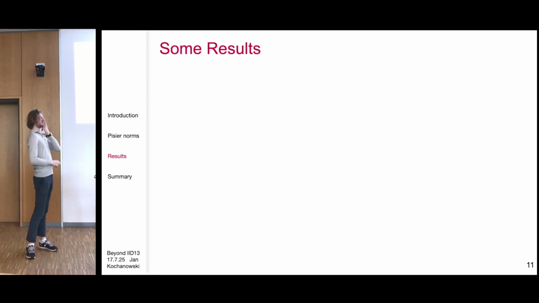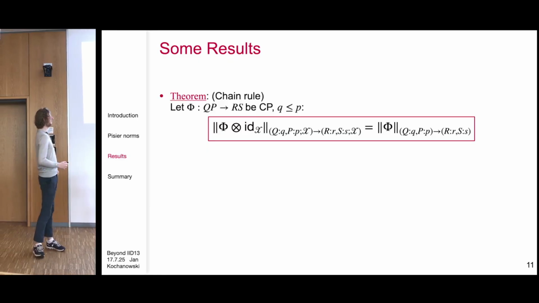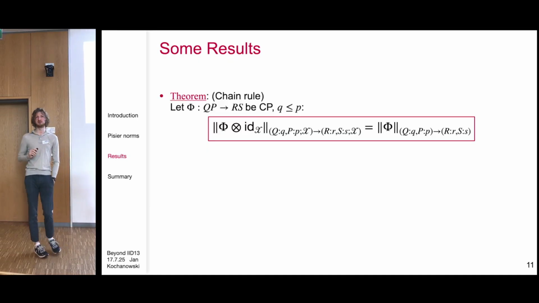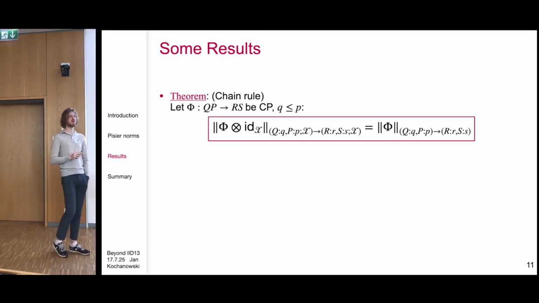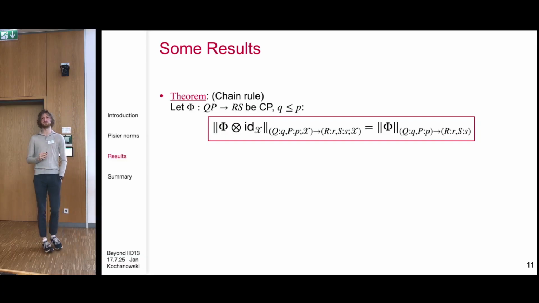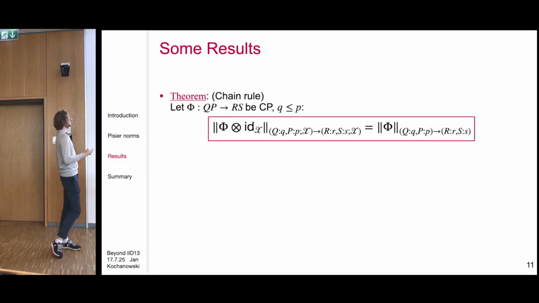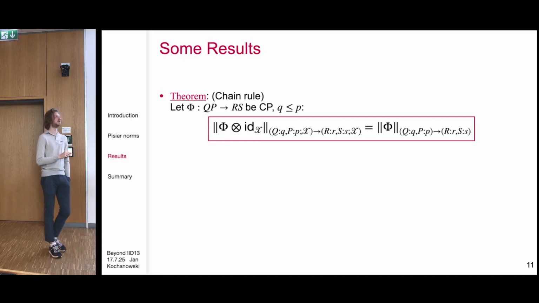One of the results that we have stated as a result for mixed norms of linear maps is the following. Say you have a CP map that maps two systems Q, P to two systems R, S. And now I consider phi tensor the identity on the right, from Q comma P, whatever norm we have on this system, to R comma S, whatever norm we have on this system.